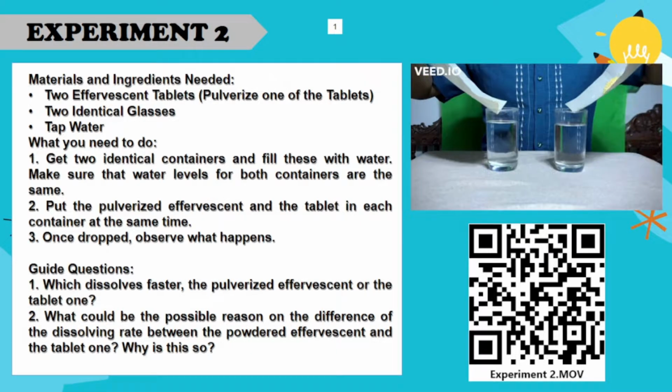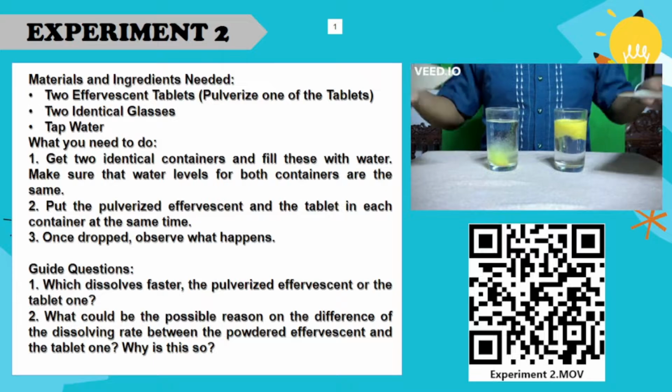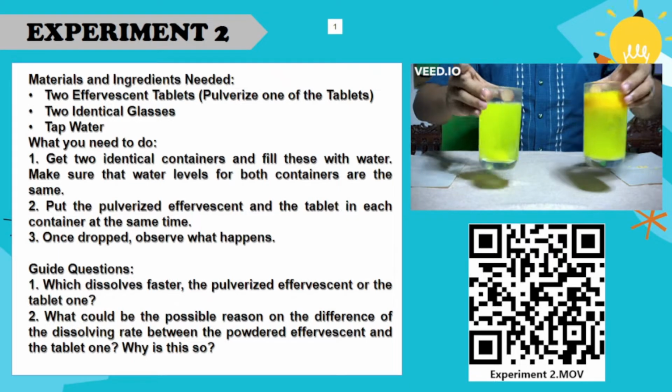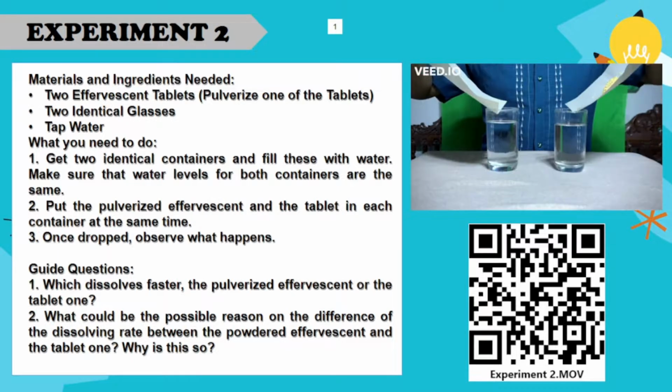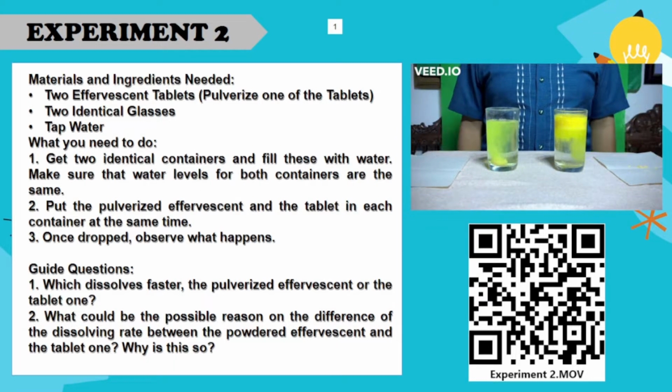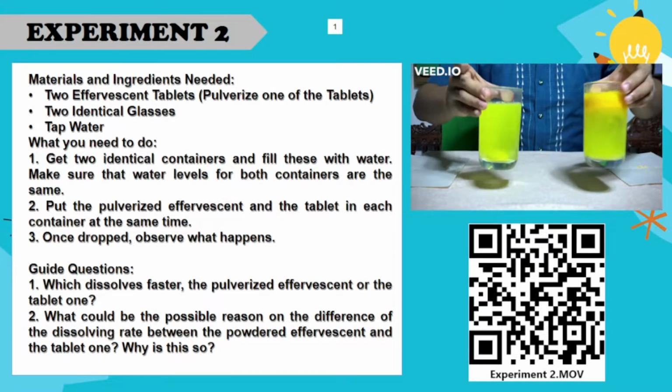Which dissolves faster, the pulverized effervescent or the tablet one? Second, what could be the possible reason for the difference in the dissolving rate between the powdered effervescent and the tablet one? And why is this so? A QR code is also provided if you want to watch the sample video for experiment number 2.